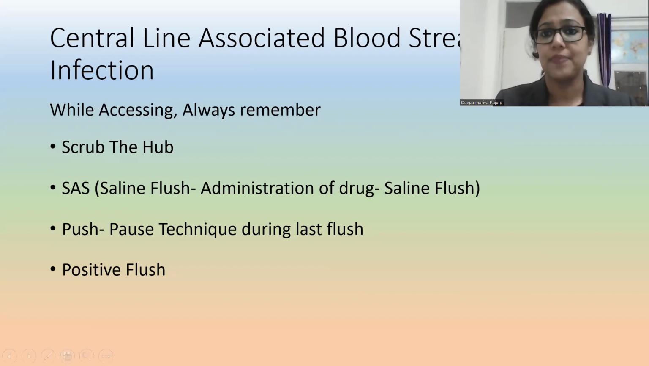Just imagine I'm going to access a central line. Okay, this is a line attached to somewhere. So I'm just going to access this lumen of the central line. First of all, alcohol swabs are available, no? Before accessing, I have to take an alcohol swab and scrub the hub. Scrub the hub is with the alcohol swab, thoroughly scrubbing it, for a minimum of 15 seconds.